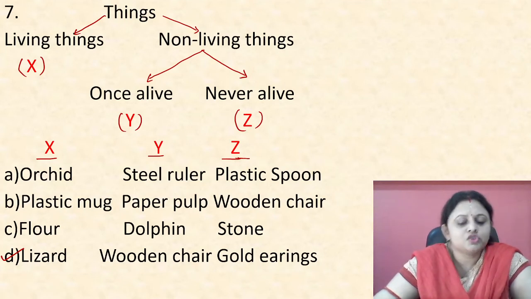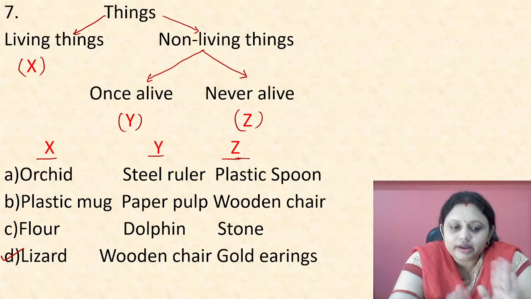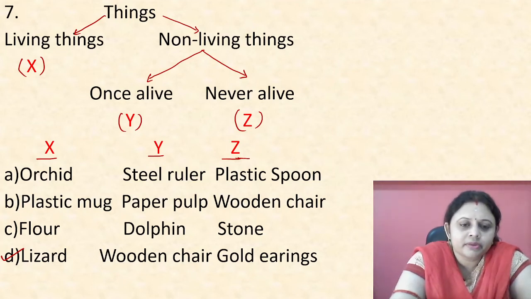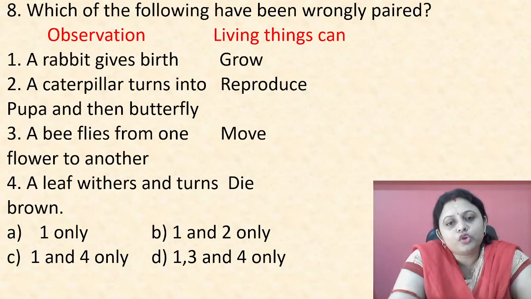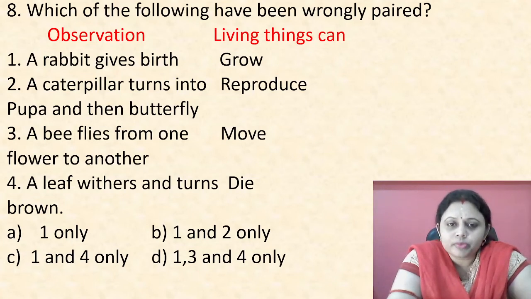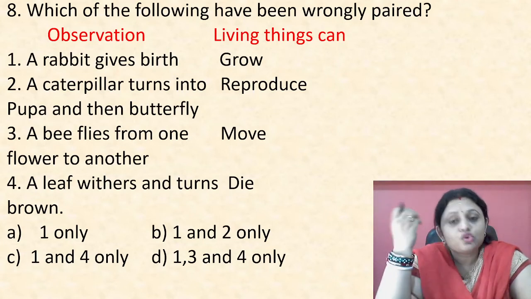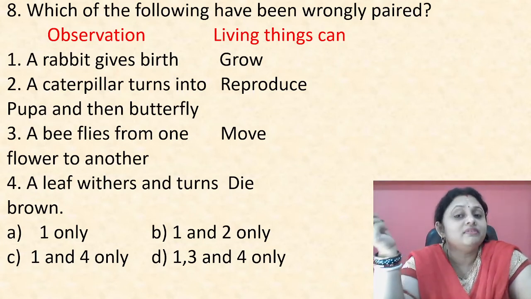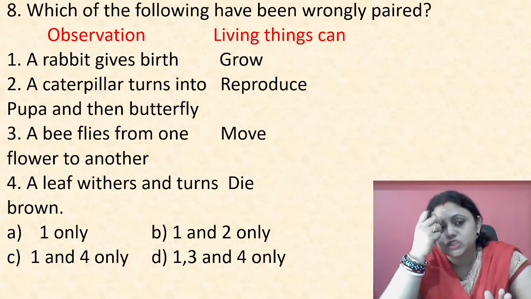Okay, so which is our correct option? Option D. So how many of you have chosen the correct option? Comment me. Okay, next question. Which of the following have been wrongly paired? Observation and living things can. Here are some observations, and from that observation we need to conclude what living things can do. So we have to choose which one is correct.